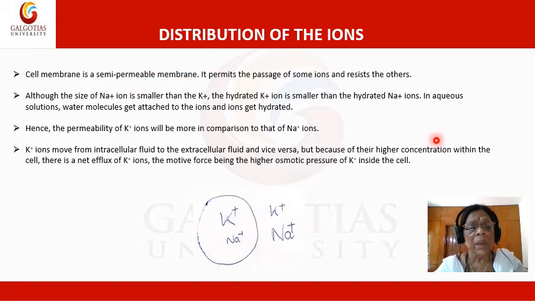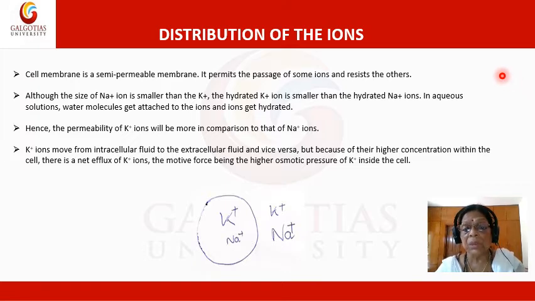Similarly, the intracellular sodium concentration is 5 to 15 times lower than the extracellular concentration. And the distribution of chloride ion is reciprocal to that of potassium ions. It can move freely in both directions.